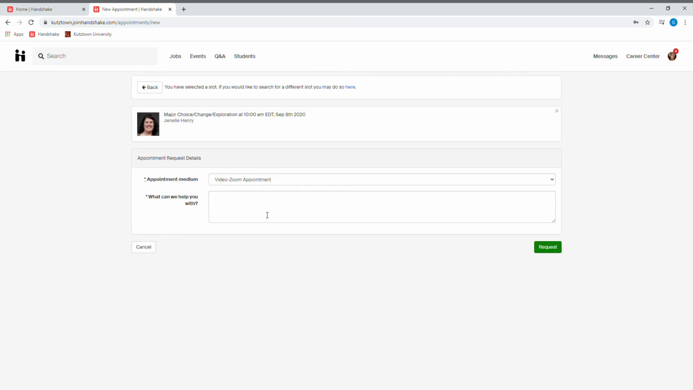On the appointment request page, you'll see a photo of your counselor, and you'll be able to select your appointment medium. For the fall 2020 semester, you will have the option of a Zoom video appointment or a phone call appointment. I'm going to select Zoom appointment.